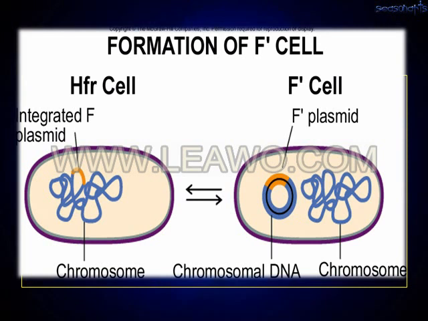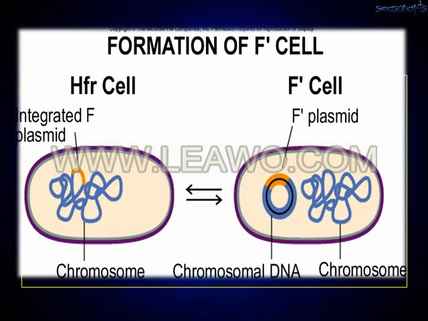So how does the formation of the F prime cell take place? On the left side you will see the high frequency cell. What is a high frequency cell? It is nothing but the chromosome which is incorporated with the F plasmid. Simply, the plasmid is incorporated into the bacterial chromosome, which turns the bacteria into one that transfers genetic material at a high frequency. That is known as a high frequency cell.